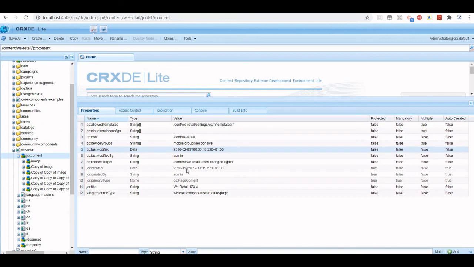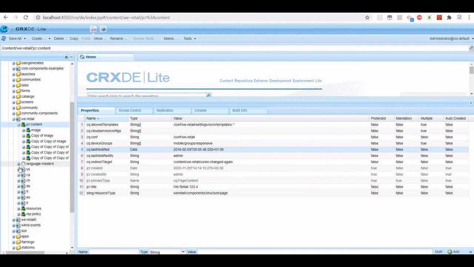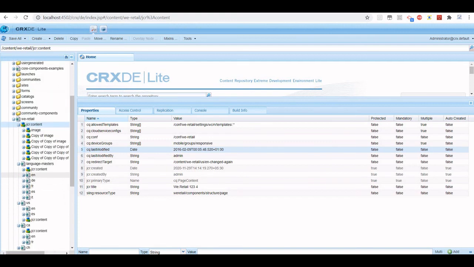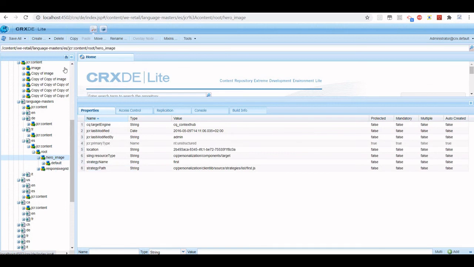Now one thing to notice: right now I have just changed this property. What if I want to add a node under it? So I will add a new node, this hero image node.